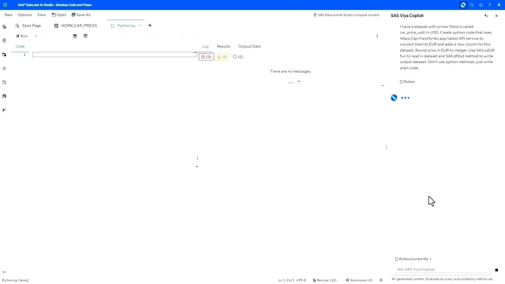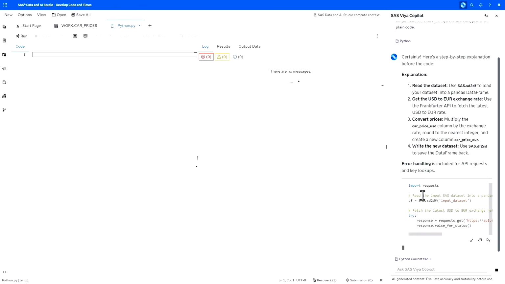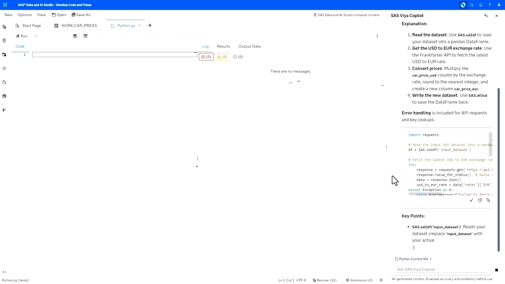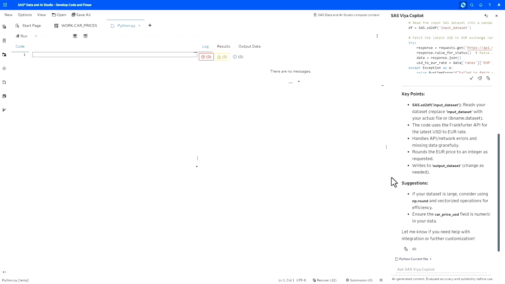So I'm putting a quick prompt here. Copilot, please use the Frankfurter API, one of the public API services that I'm aware of that provides this conversion of USD to euros. And then I'm just adding a couple of additional notes here, like round the conversion. We're not interested in decimals, so we would like to have integers. And Copilot generates the code.